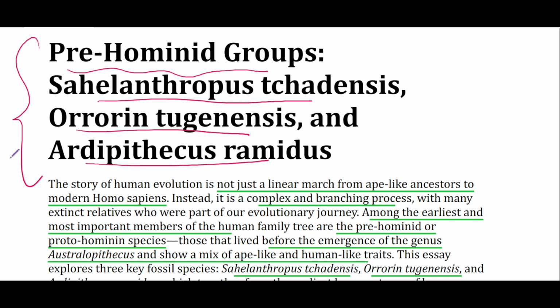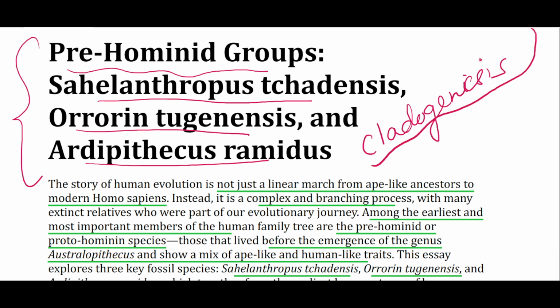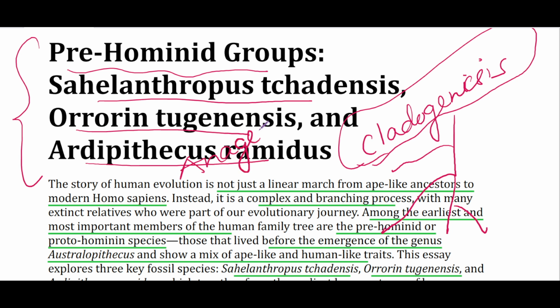Before proceeding to the text of this topic, let's have a look at one of the topics from previous videos, which is about cladogenesis and anagenesis. Cladogenesis is an evolutionary process where a species splits up into distinct branches. So you can say cladogenesis is a branching type of evolution, which is opposite to anagenesis, which is a linear road.